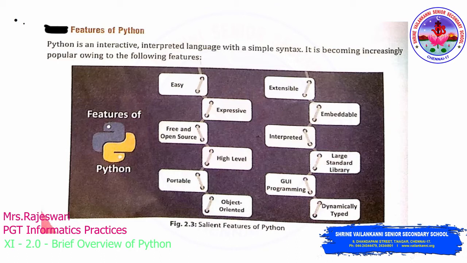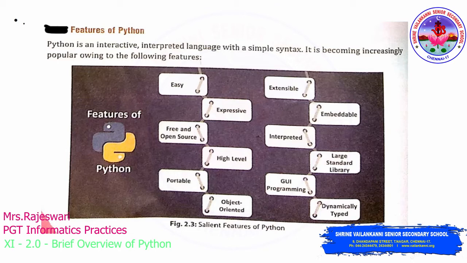If you commit any mistake in one line, it will not allow you to type the coding in the next line. That's why it is called an interpreted language. Clear? So this is the difference between interpreter and compiler. Interpreter means line by line it will check for errors, whereas a compiler means as a whole it will check for errors in the program.